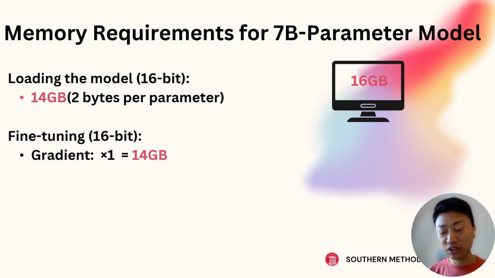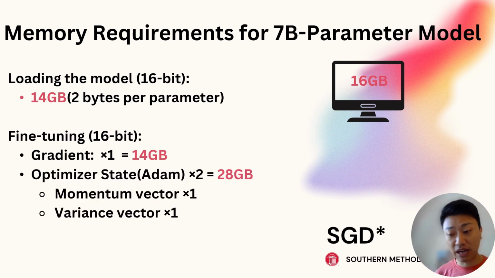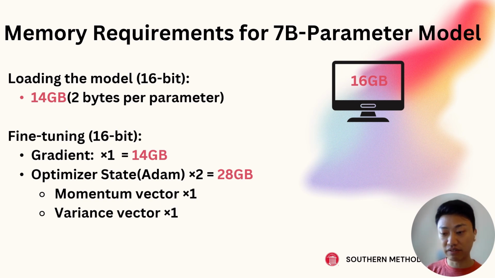Now, when we're fine-tuning, there are different things we have to consider, right? There's the gradient. The gradient has to be calculated with backpropagation to go back and update those weights. You also use an optimizer like Adam or gradient descent, right? And if we use Adam, there is another vector called the momentum vector and also a variance vector we have to calculate.